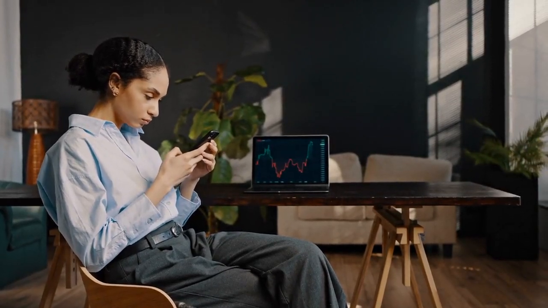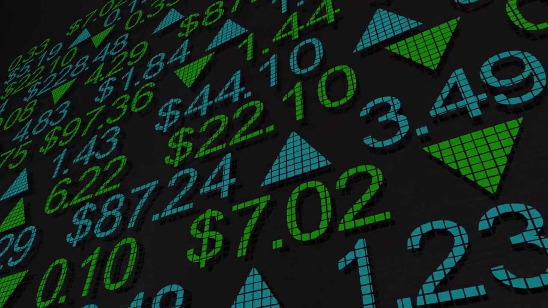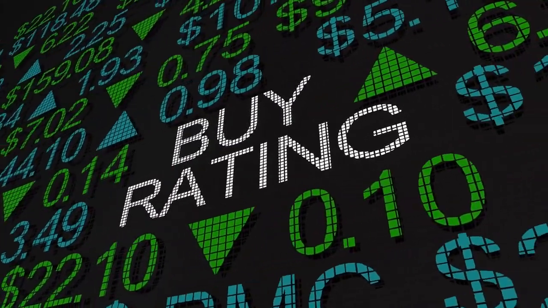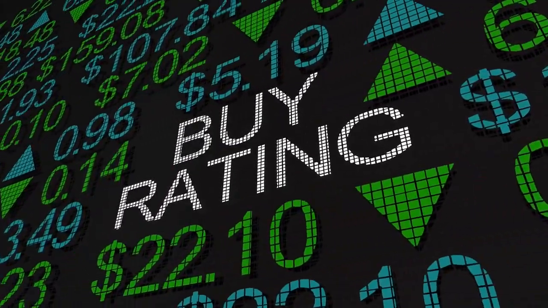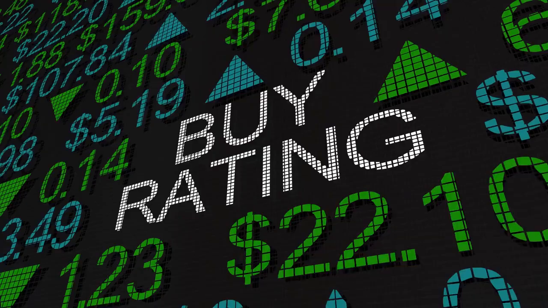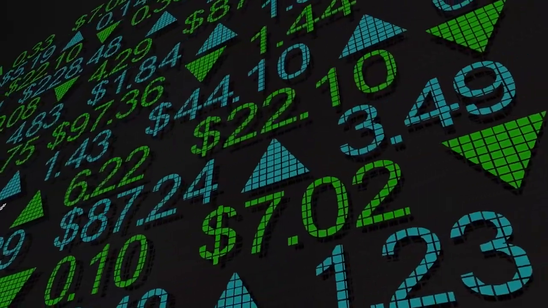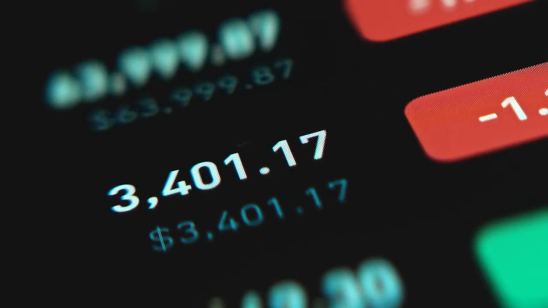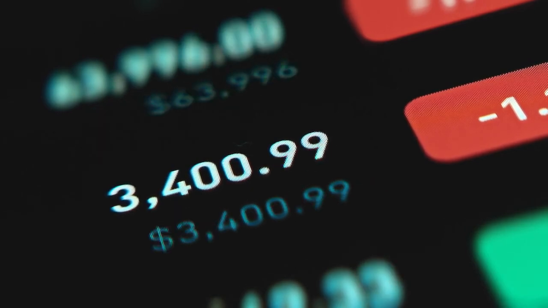Options are usually assigned when the option is in the money, meaning that it is advantageous for the option holder to exercise it. For example, if a stock is trading at $60 and you sold a call option with a strike price of $50, the buyer has every reason to exercise the option, forcing you to sell at a lower price. Market conditions, volatility, and the time left before expiration all play roles in whether an option gets assigned.